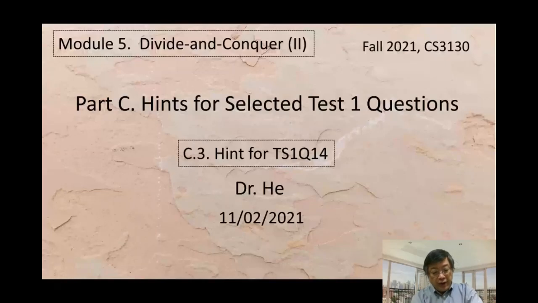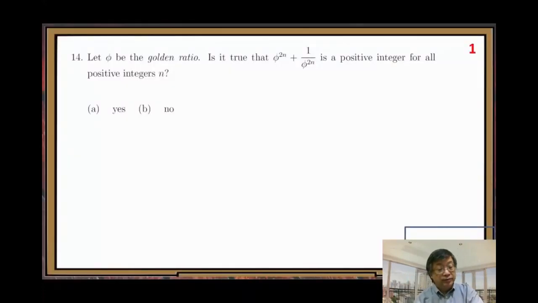Part C.3, hint for test 1 question number 14. Yeah. So this question is quite challenging, pretty challenging. Phi, the golden ratio. Here is the question: this expression, phi to the 2n plus 1 over phi to the 2n, is a positive integer for all positive integer n. True or false?